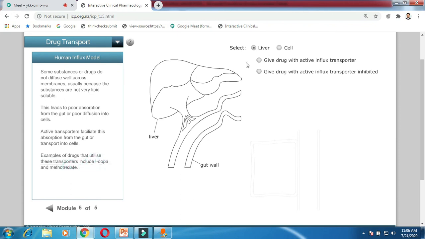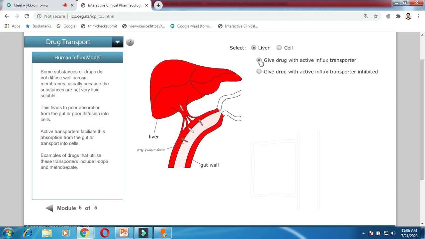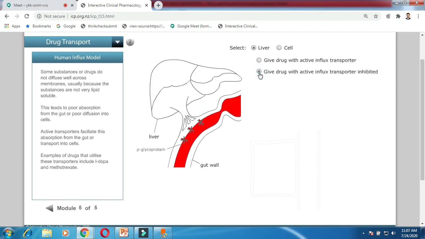Now we will take the example. In the liver, if we give a drug with an active influx transporter, what will happen? Look at the animation. The drug will easily reach the liver and it will get metabolized. If we are giving the drug with an active influx transporter inhibitor, then there is no chance of the drug reaching that particular liver. Okay, this is for the liver.